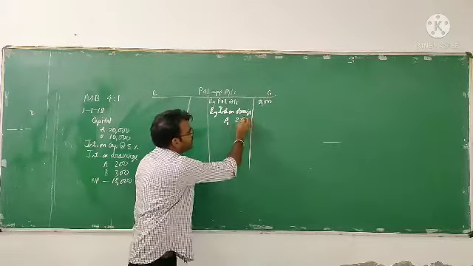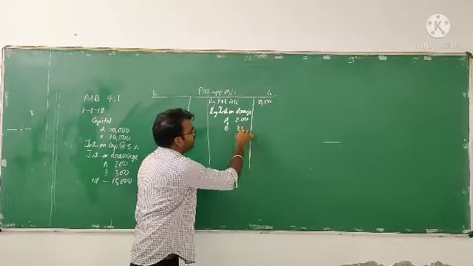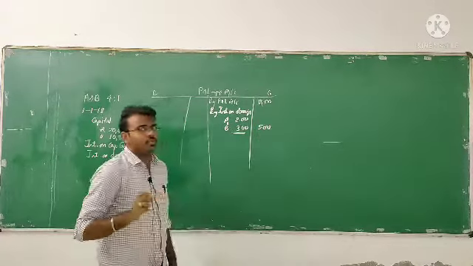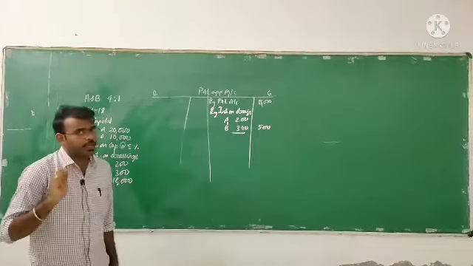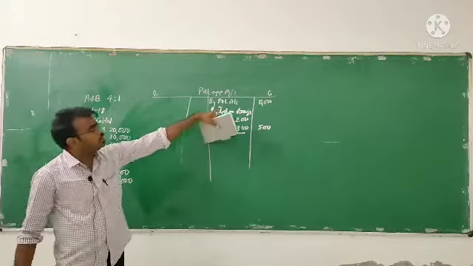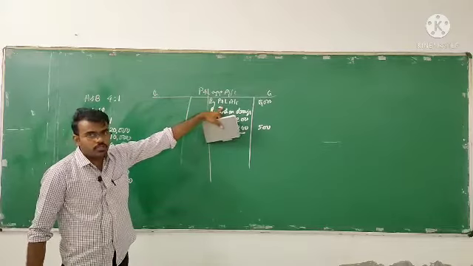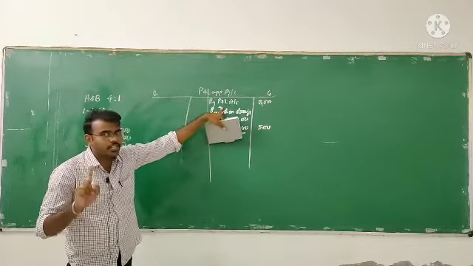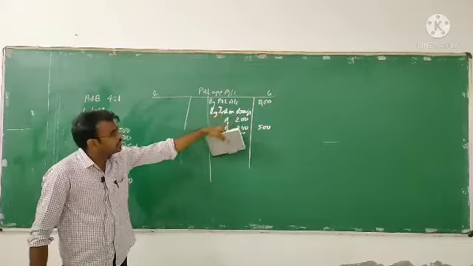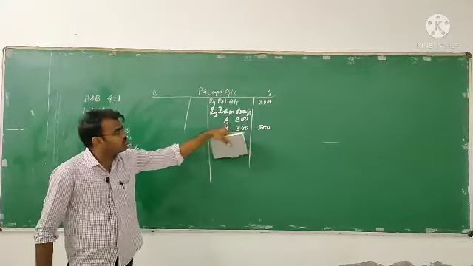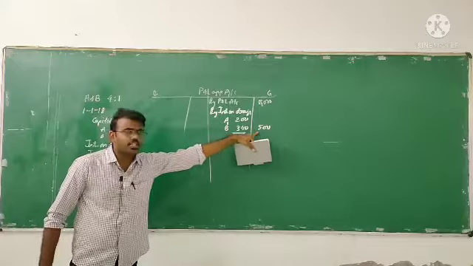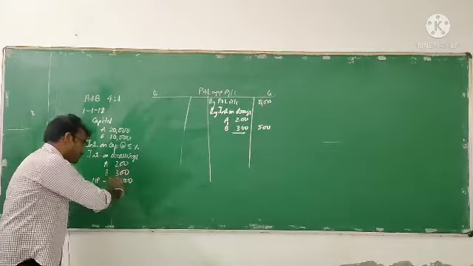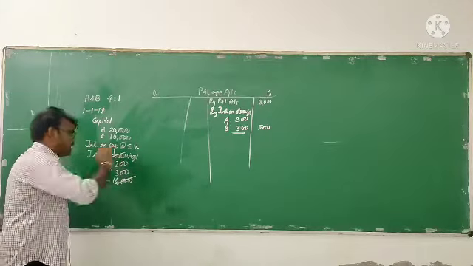The total is 500 rupees. So first we write the profit and loss account, the net profit before interest on capital and interest on drawings, then interest on drawings, 200 for A and 300 for B, total 500 rupees.